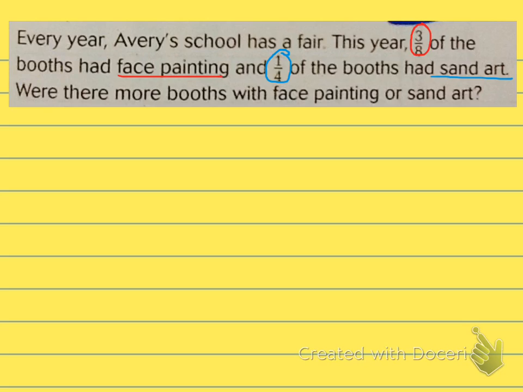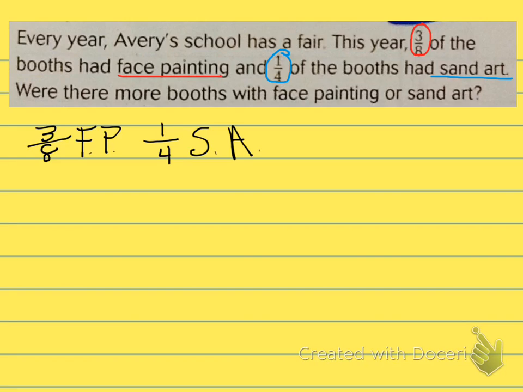Let's take some notes. We have 3/8 face painting. I'm going to put FP for face painting. And then 1/4 of the booths is sand art, SA. Those are my notes. You should take them too.